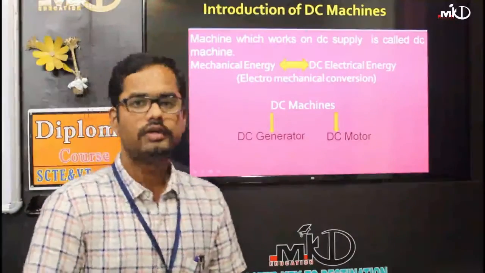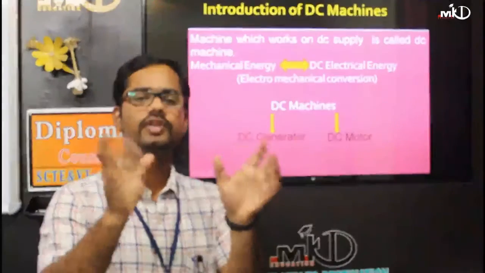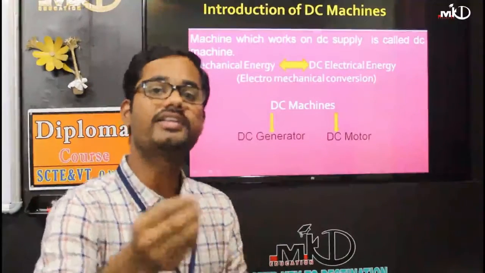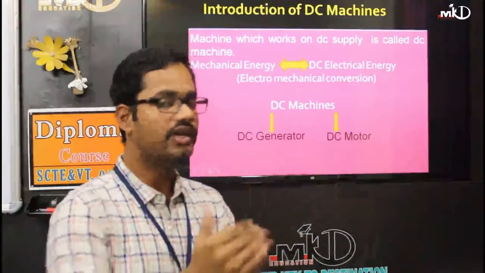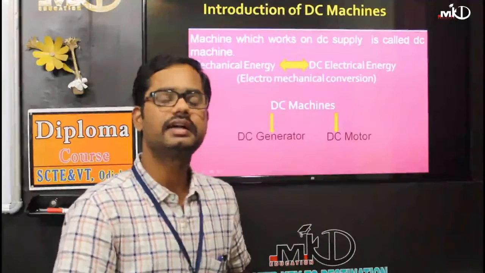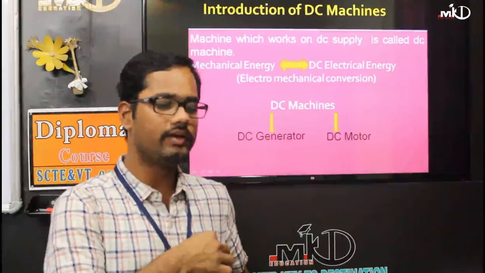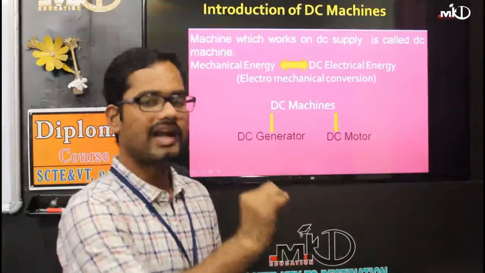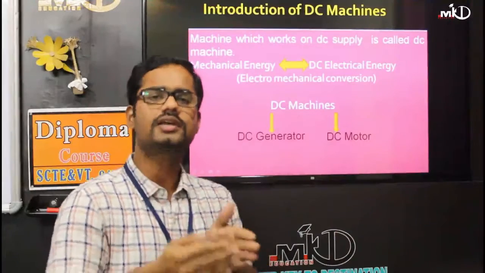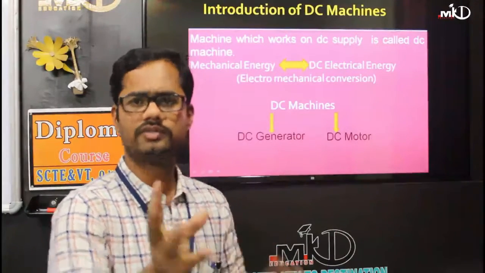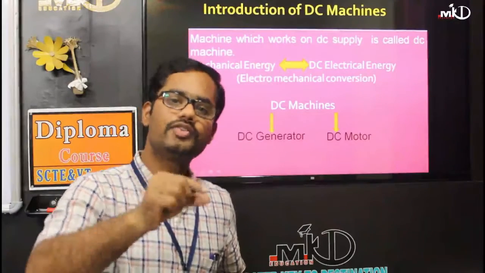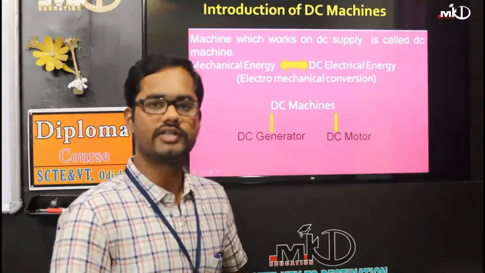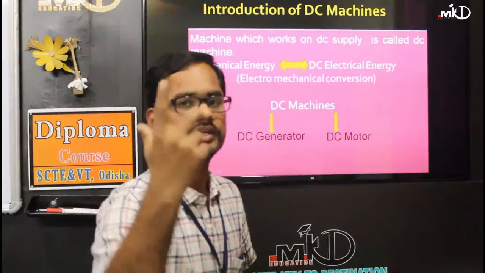So what is a DC machine or an AC machine? Try to understand what a machine is first. Whenever you use a pen and paper for a calculation, it will take some two, five or six minutes. But whenever you use a machine like a calculator, you solve that calculation in five to six seconds.